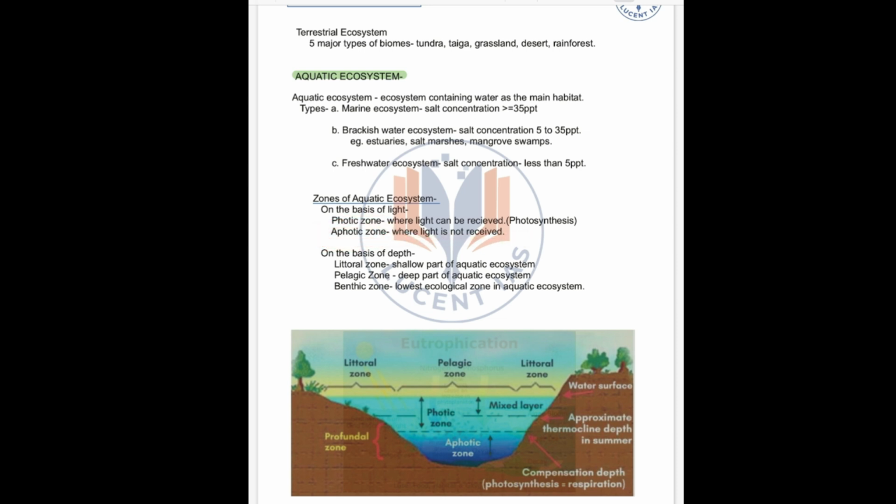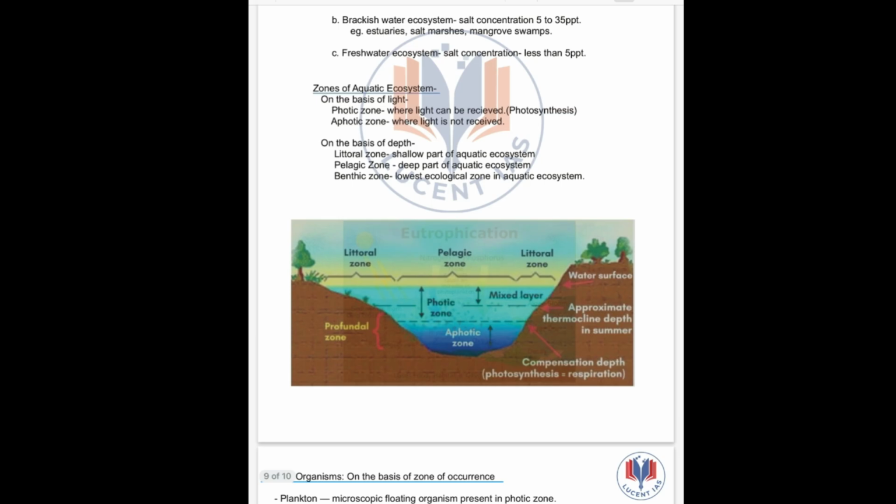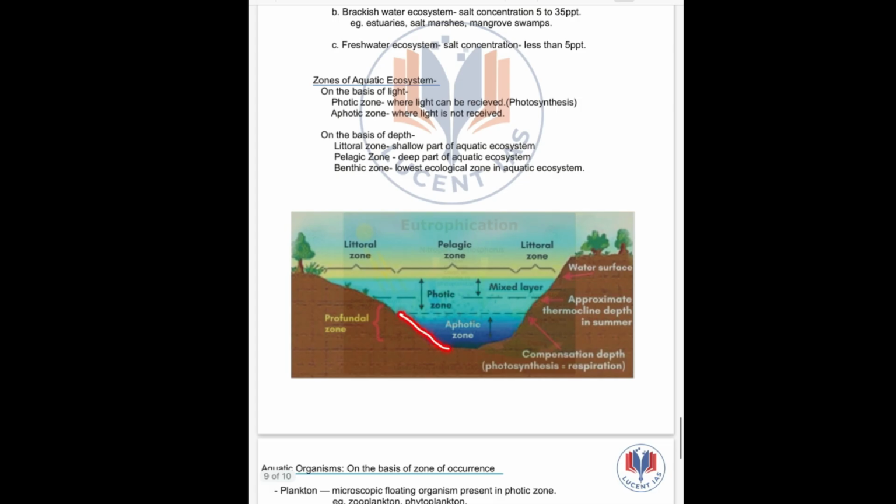aphotic zone. On the basis of depth, we have the littoral zone. It is a shallow part. The shallow part of the ecosystem is a littoral zone. Then pelagic zone. The deep part, a deeper part, is the pelagic zone. And benthic zone, the lowest part of the ecosystem, is the benthic zone. Clear? On the basis of depth, we have littoral, pelagic and benthic zone.